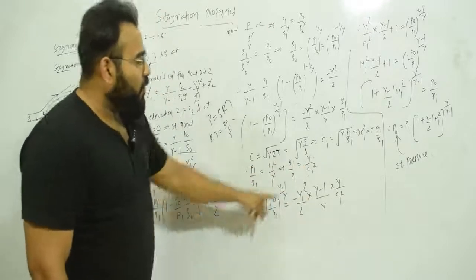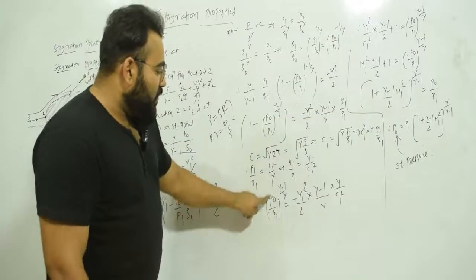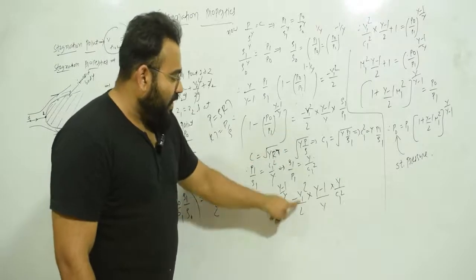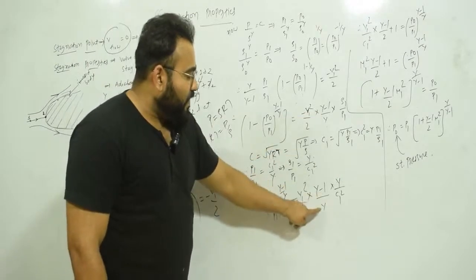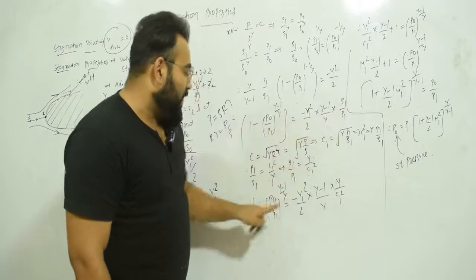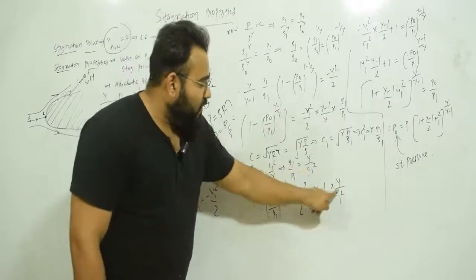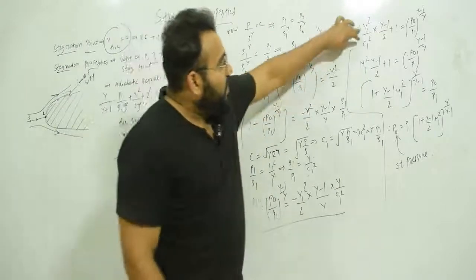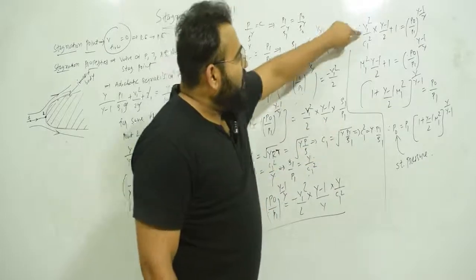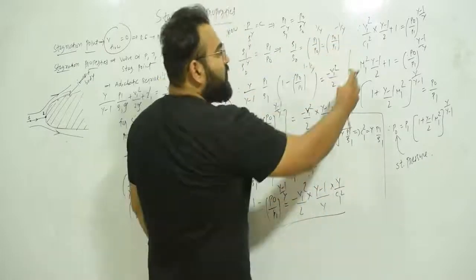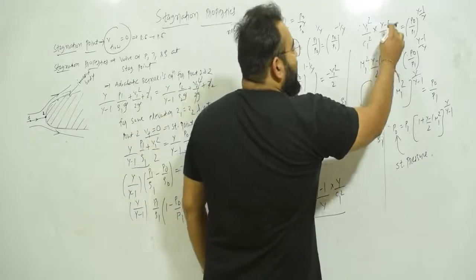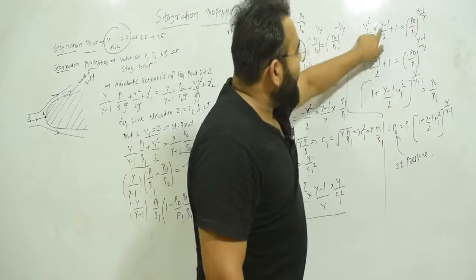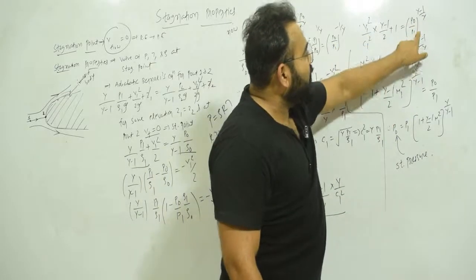So what we're going to do, we're going to put this value over here. So 1 minus P0 upon P1 raised to gamma minus 1 upon gamma is equal to minus V1 square by 2 multiplied by gamma minus 1 upon gamma. Instead, in place of rho 1 upon P1, we have derived gamma upon C1 square. Okay, so now simplify this term. We can write V1 square upon C1 square multiplied by gamma minus 1 by 2 plus 1 is equal to P0 upon P1 raised to gamma minus 1 upon gamma.